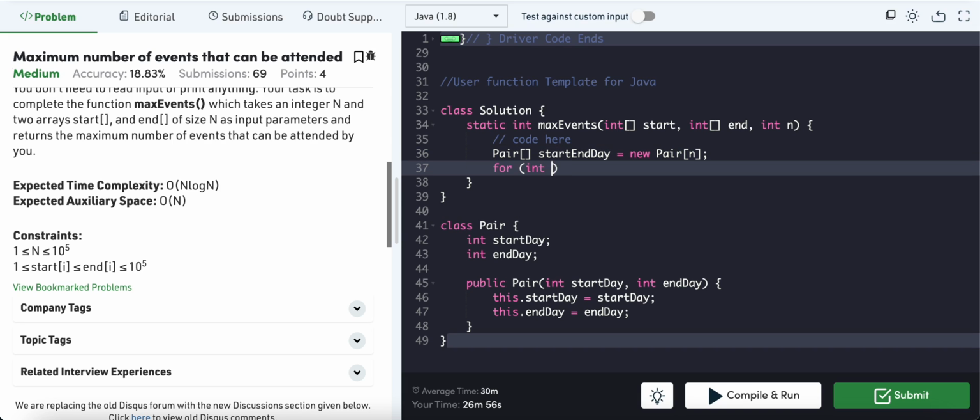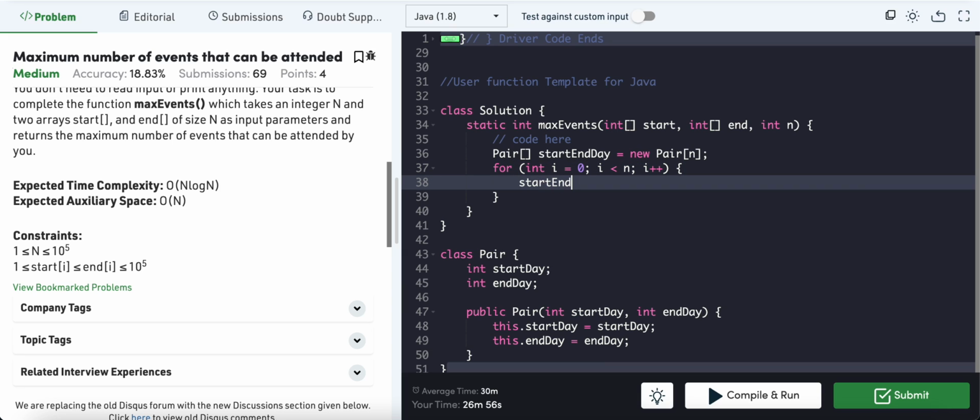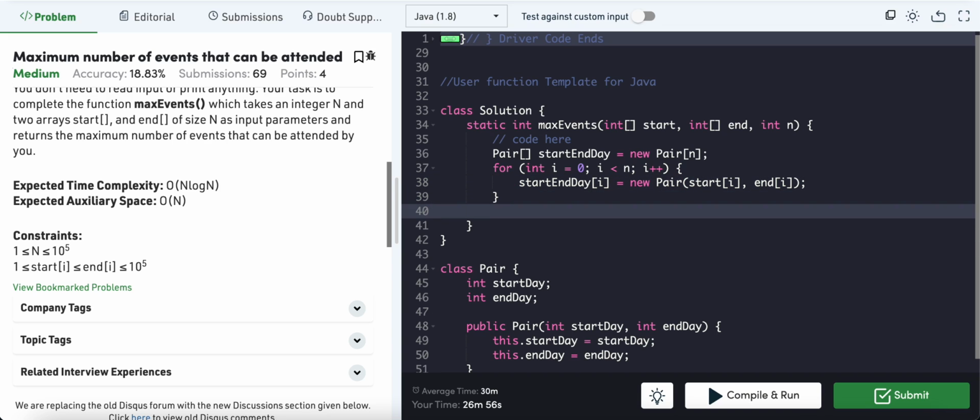Now we can populate this array: for int i = 0; i < n; i++, start int day of i is equal to new pair of start of i, end of i. Okay, now we need to keep track of which events are open. We also need to close the event, so we can have a priority queue of integer. Let's call it minHeap because we are making use of a minimum heap.